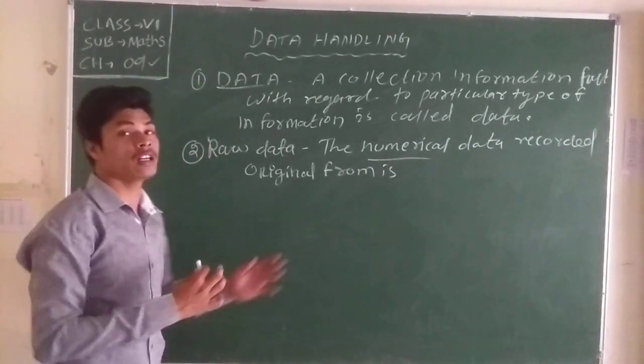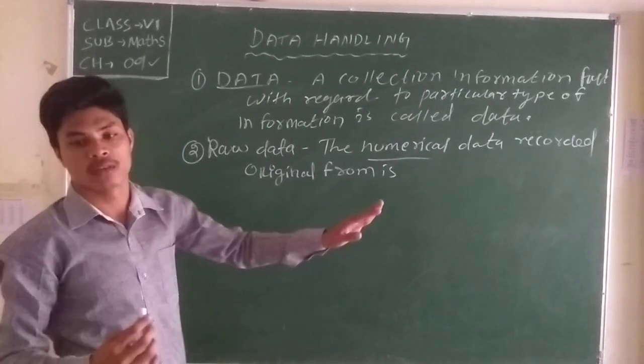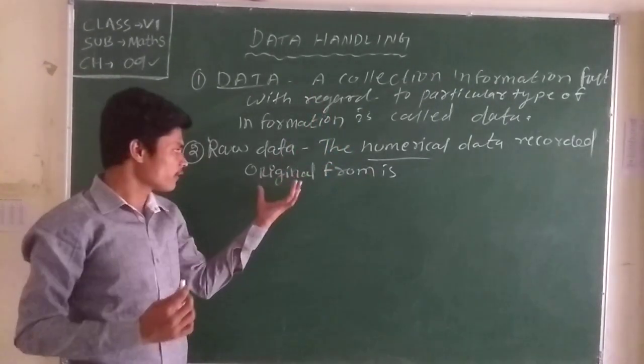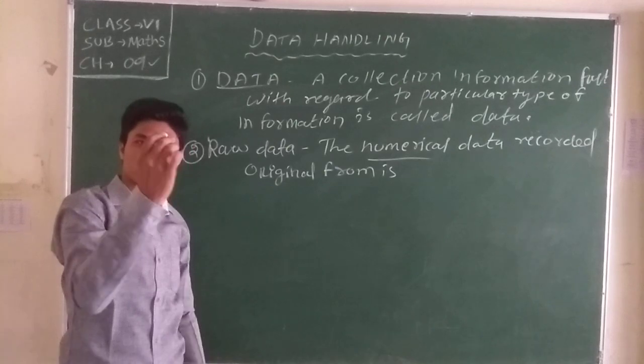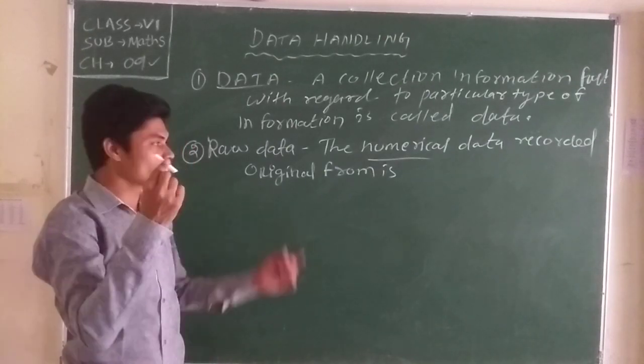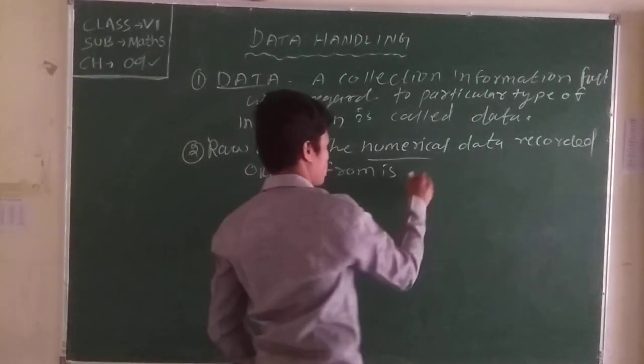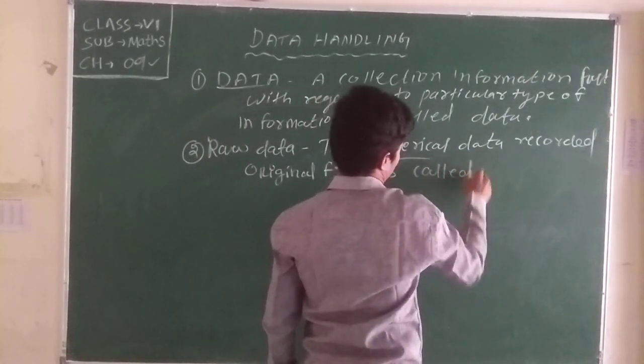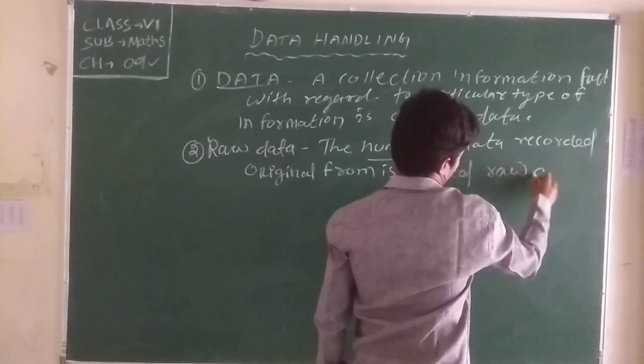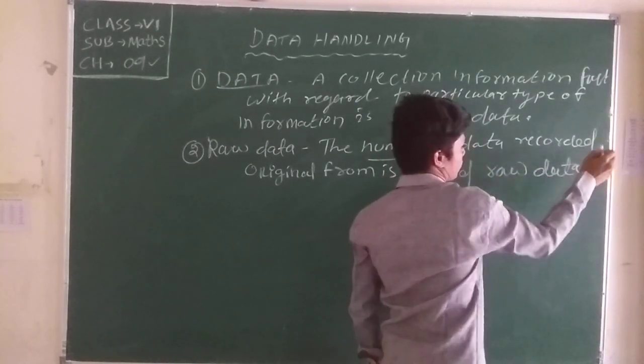Each is called the raw data. Original means that it is actual and correct. It is a chart, which means it is original or correct. Then you can collect the numerical data in original form. Each is called raw data. Clear about it?